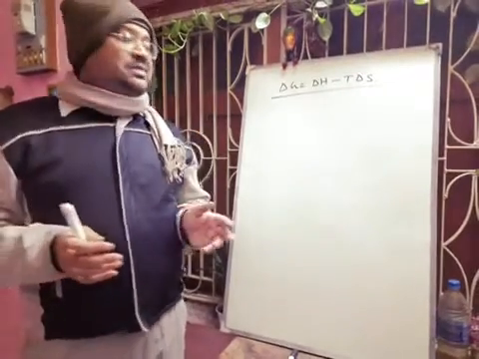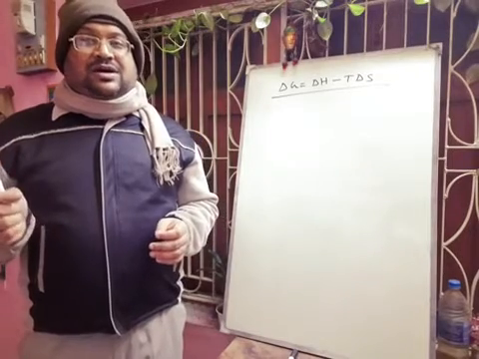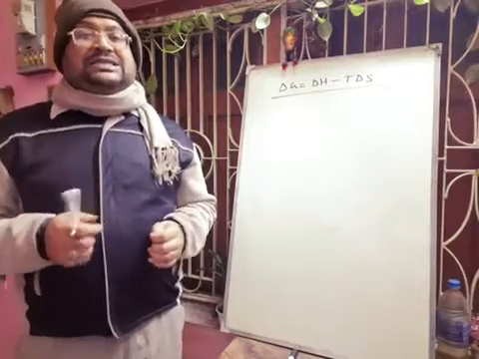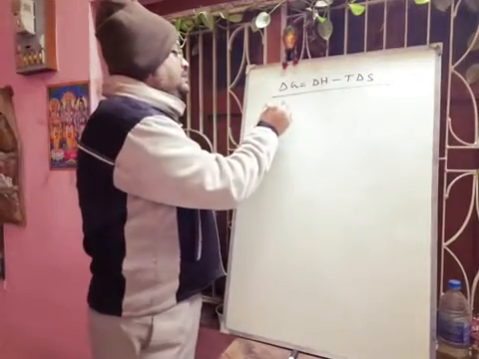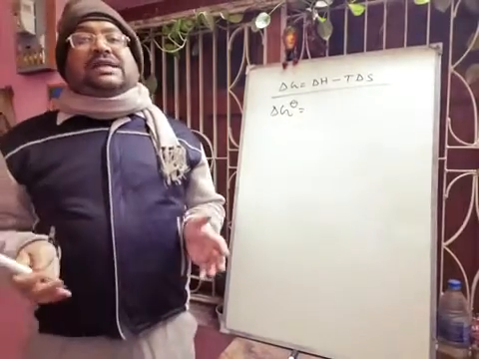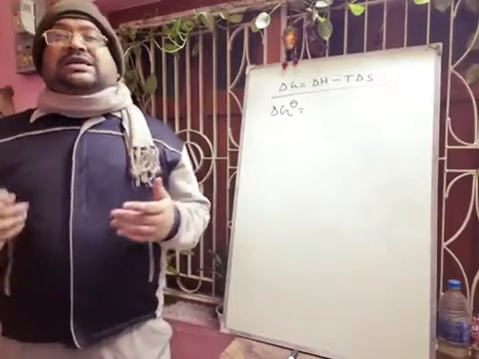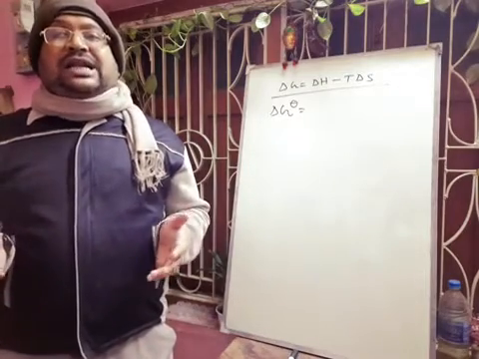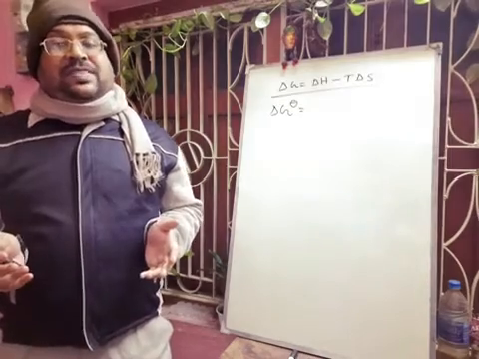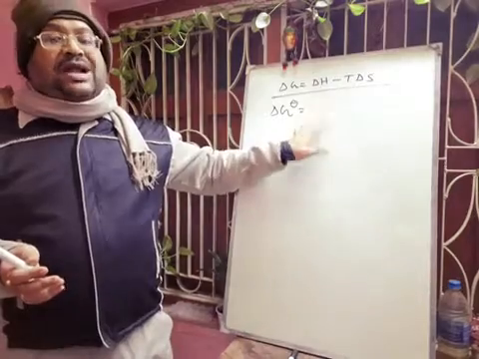So here, if you want to calculate the standard free energy change, that is delta G theta, that will be equal to the sum total of the standard free energy of formation of products minus the sum total of the standard free energy of formation of reactants. So that is basically the difference between the standard free energy of formation of products and reactants.